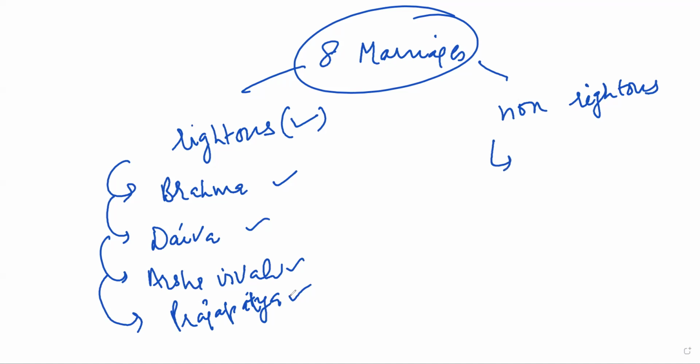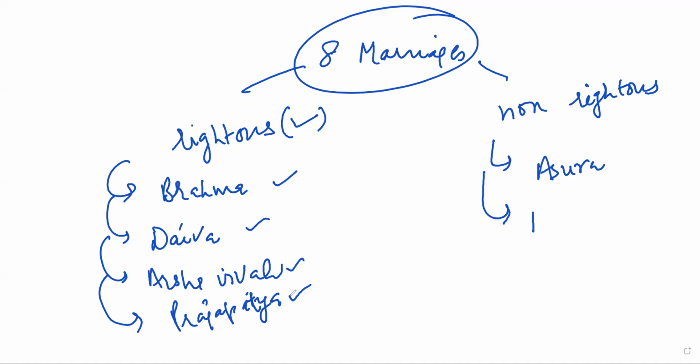Non-righteous forms of marriage included Asur Vivaha. First one is Asur Vivaha. In this, the woman was usually given to the people who had a lot of wealth and a lot of luxuries, and a bride price was offered against which the woman was given to the man.